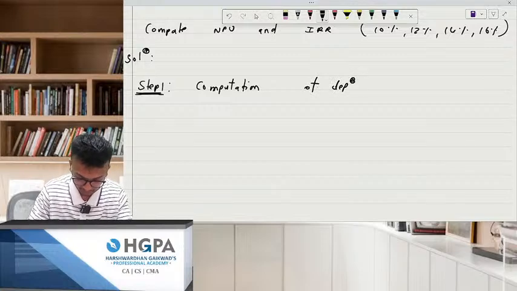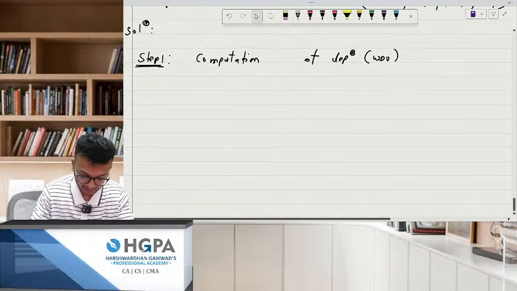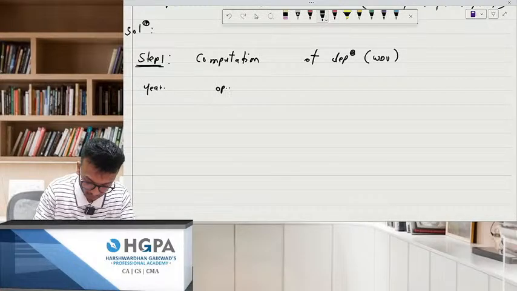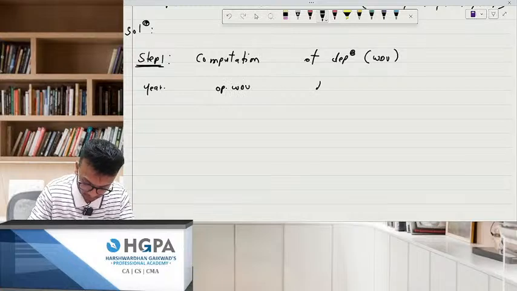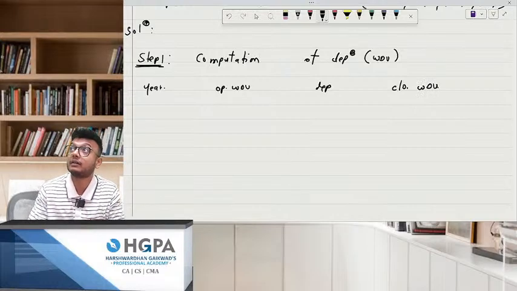This is on WDV basis, right? So your opening WDV, depreciation, and closing WDV. The figure of closing WDV is very important.